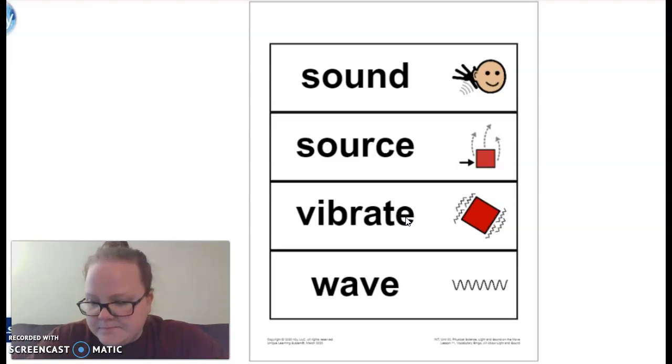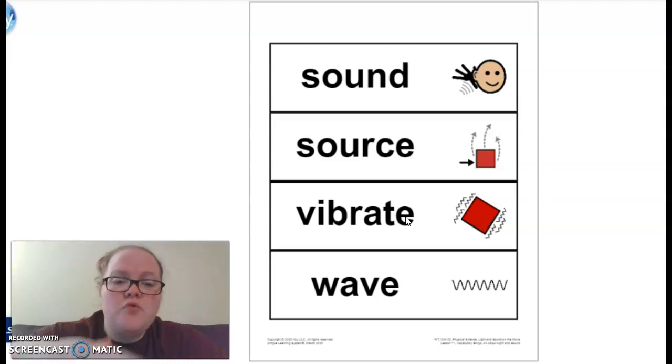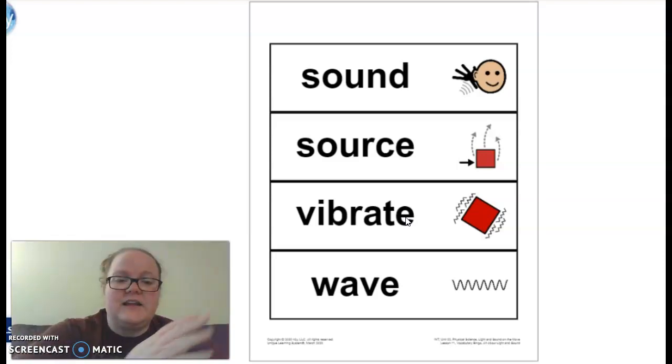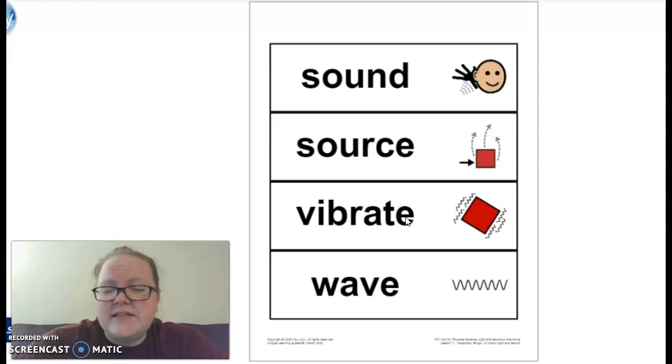And in this case, they're talking about energy that moves like a wave, like light energy. And usually you can't see that. Almost always you can't see light energy that moves like a wave.